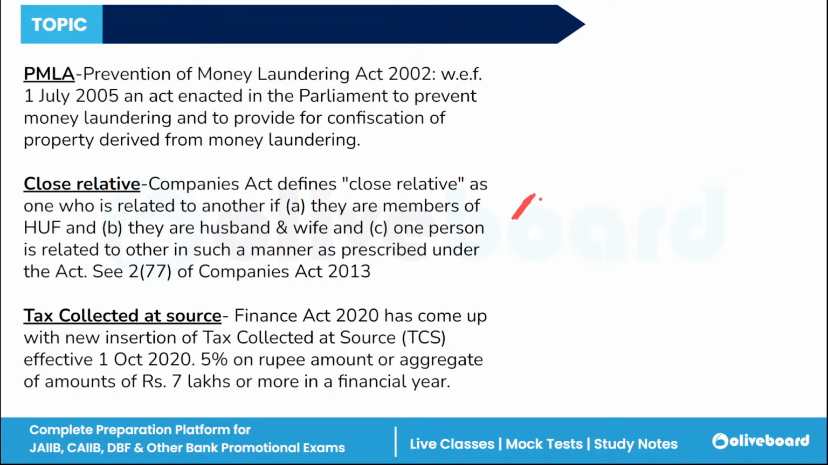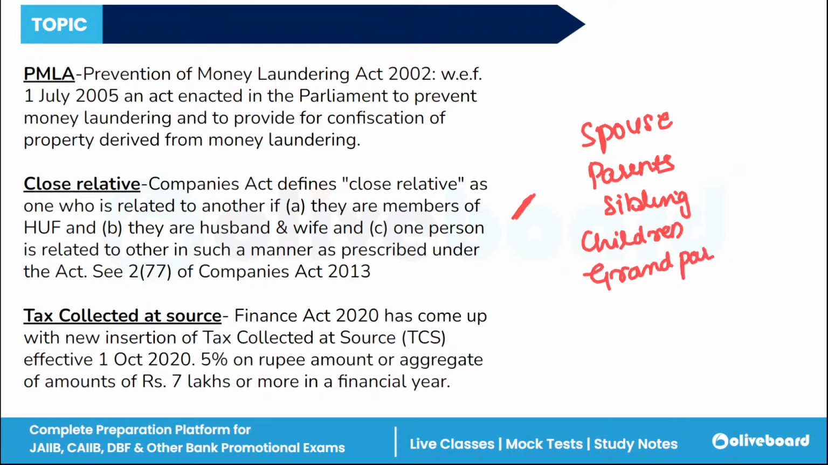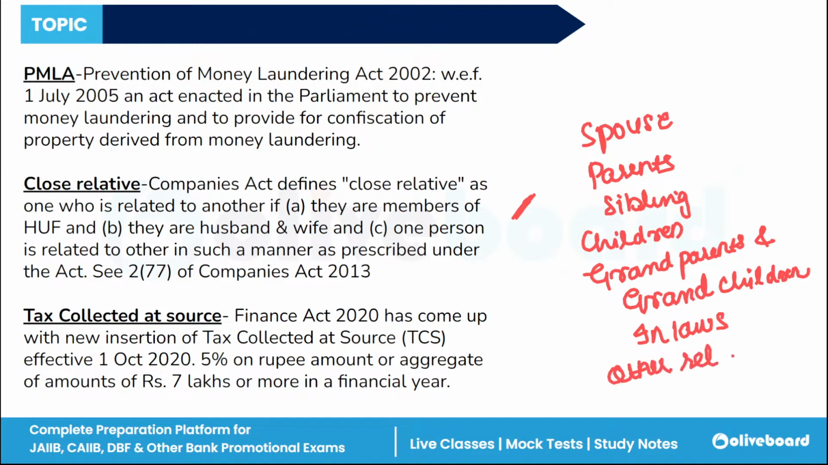Basically, we can include spouse, meaning husband or wife. Parents, mother or father. Siblings, meaning brother and sister. Children, son and daughter. Grandparents and grandchildren are also included in the definition of close relative. And in-laws: father-in-law, mother-in-law, son-in-law, daughter-in-law, and some other relatives who share a familial relationship through marriage or adoption.